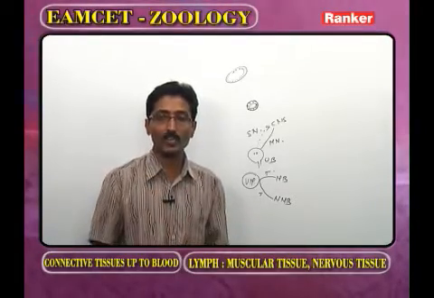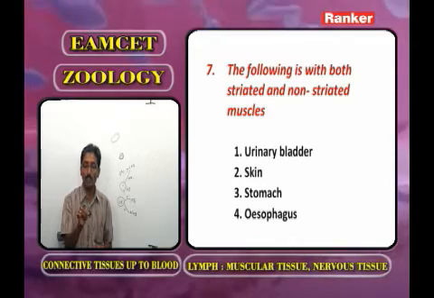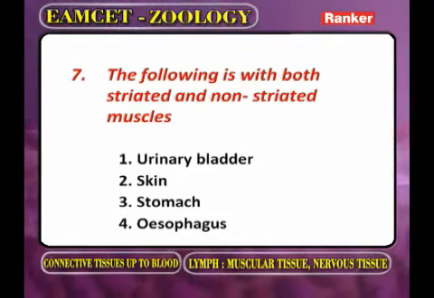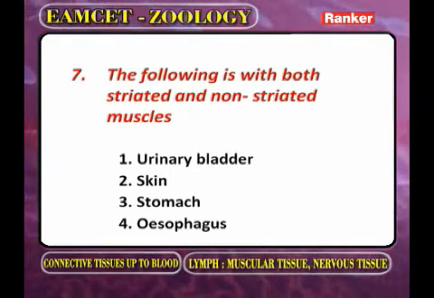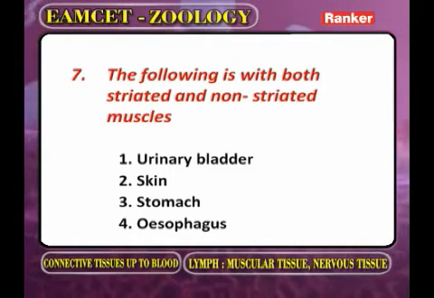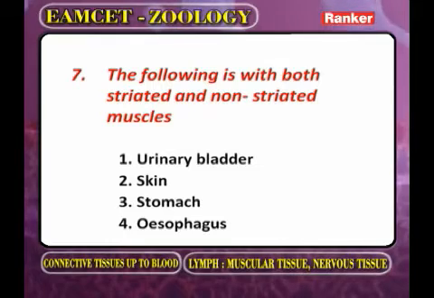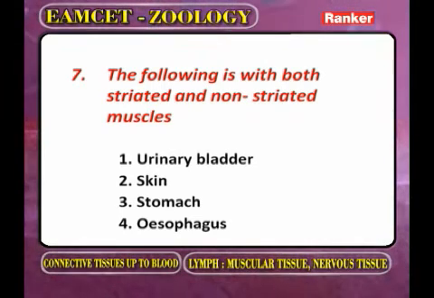Now the question asked is, the following is with both striated and non-striated muscles. One option is urinary bladder. In the urinary bladder always smooth muscles. The next one is the skin. And the third one is the stomach. In the stomach, what is present? The smooth muscles. And the last one is esophagus.